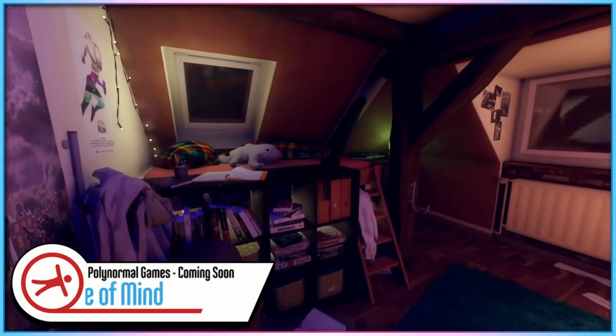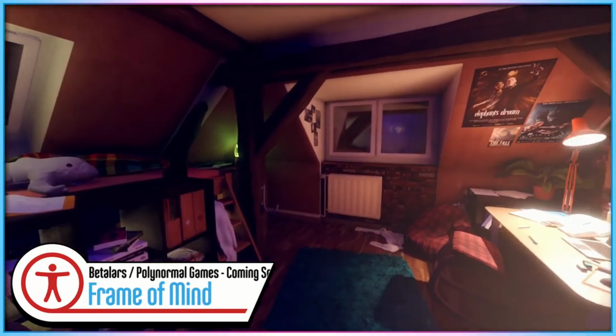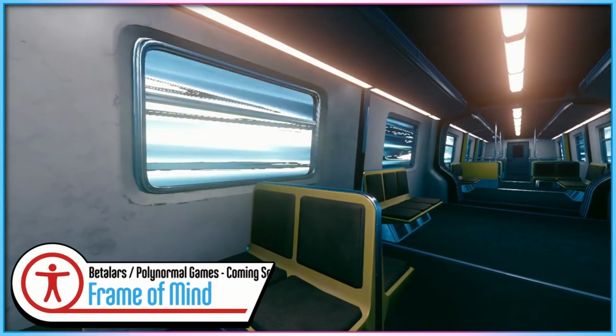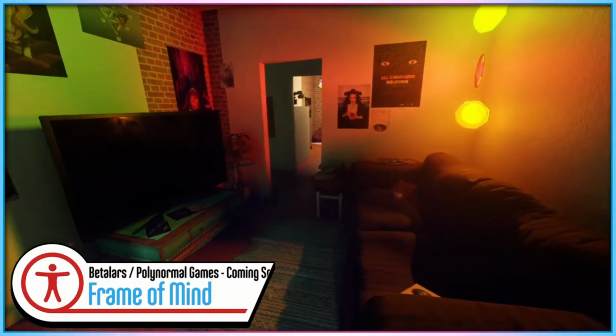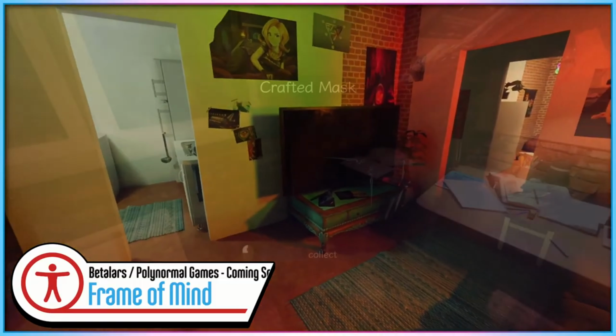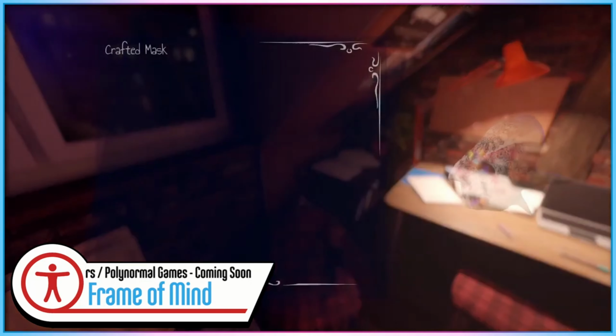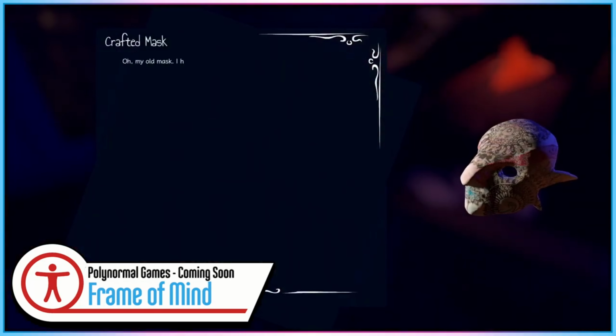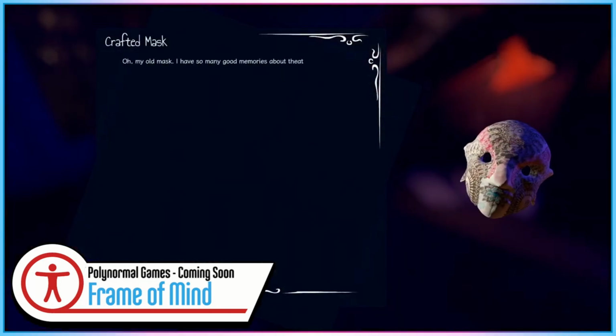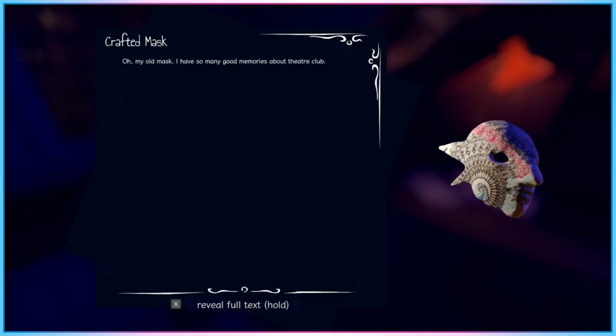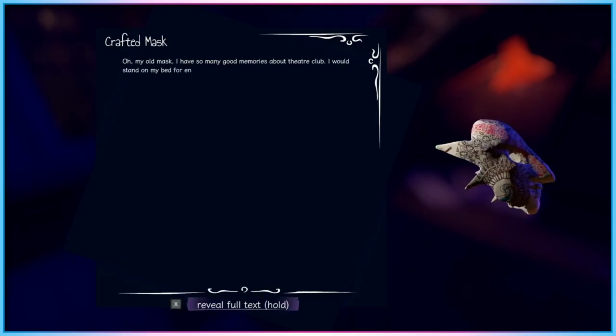Frame of Mind, a game of thoughts, plays with inclusion, representation and accessibility. It's made by me, a disabled developer, to share some experiences and insights. You can expect easy controls, light mechanics and heavy topics. In this first-person adventure, you're exploring a house. The player stops to examine a crafted skull covered in intricate patterns.